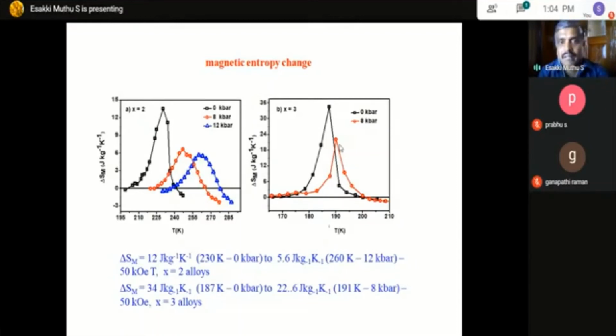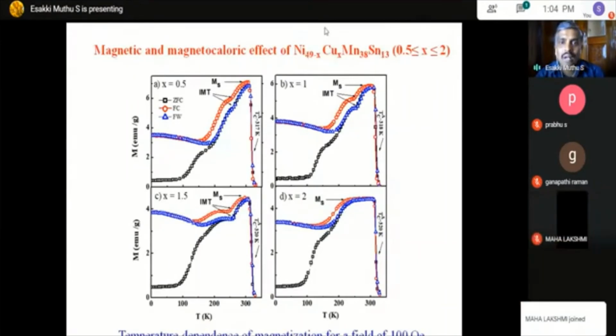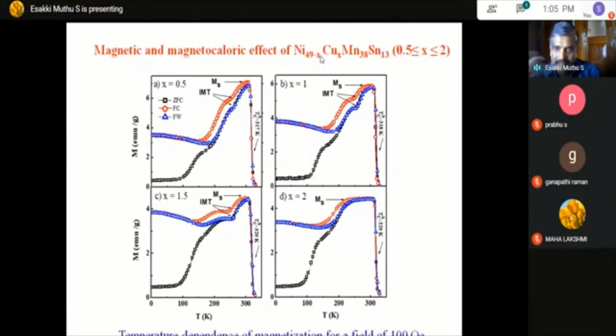So here I will show another material. Actually, in the same nickel Mn tin material, we have doped copper in nickel. So what happens by doping the material is that, again, we want to increase the efficiency, the delta Sm value. Again we want to increase the temperature span. So that's what we substituted copper to nickel, and we varied the different compositions.